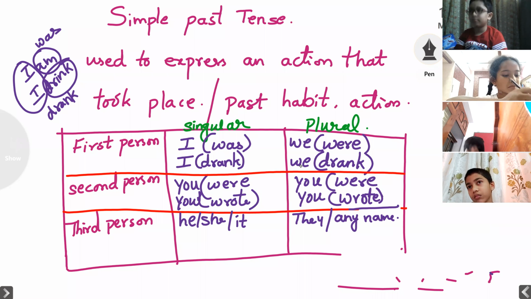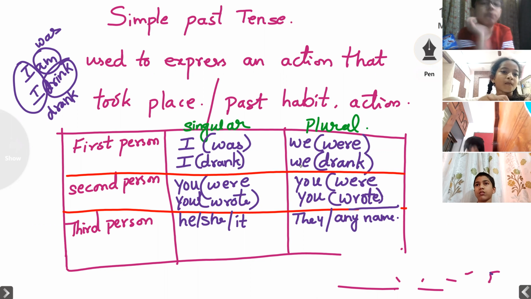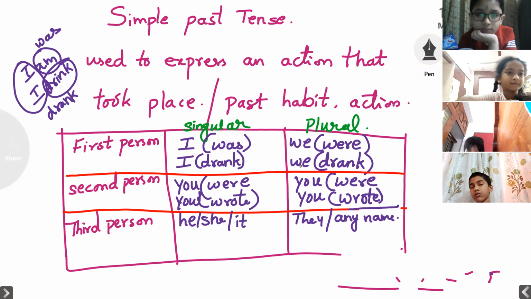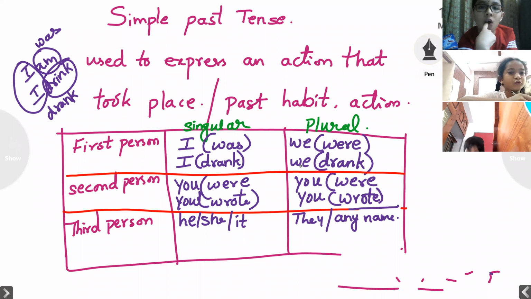Okay. So now see, children, the persons are the same, but the presentation here is different. With I am, here we are using was. We used am in the simple present tense, but here, in the past form, what you have to use? Were. Okay, that is the only difference. Persons are not changing. The first person, I, we, is the same. The second person, you, is again the same. In the simple present form it is the same, and in the simple past tense also it is the same.